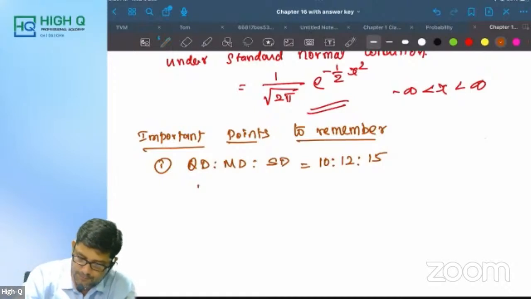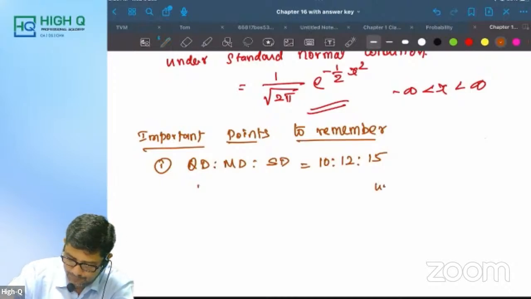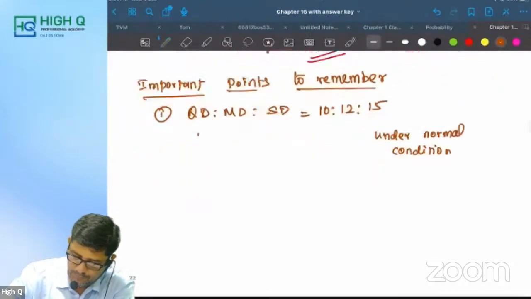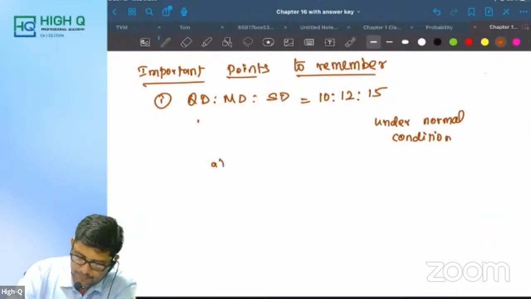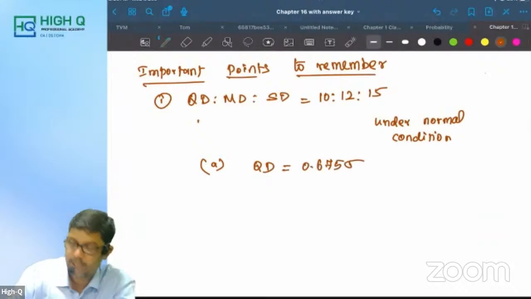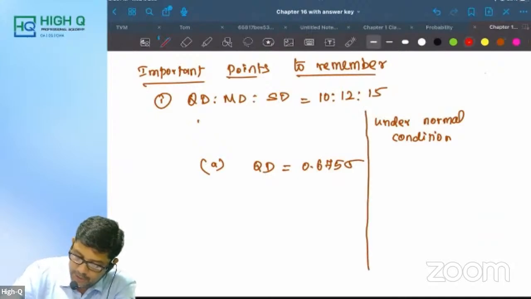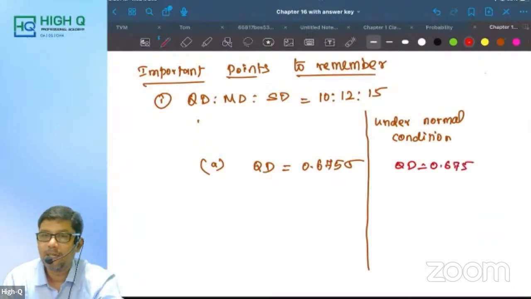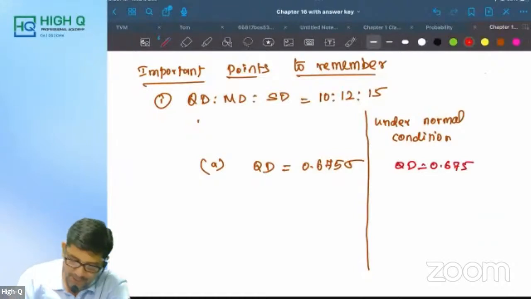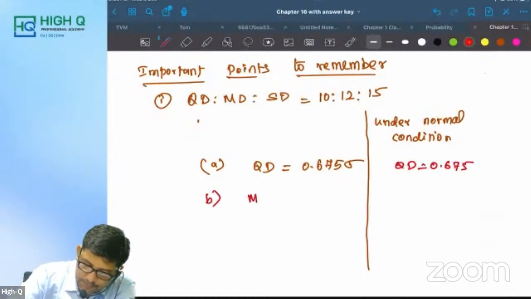Next, now listen here. See, what is QD is equal to 0.675 sigma. Under normal condition, QD is equal to 0.675. Is that right? Sir, why sir? Sigma is equal to what? 1. Next, what is MD is equal to?